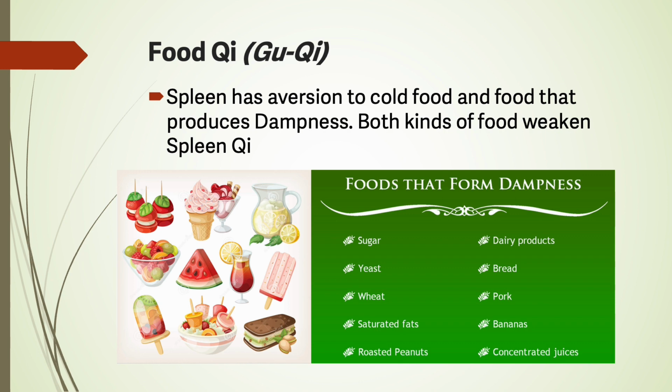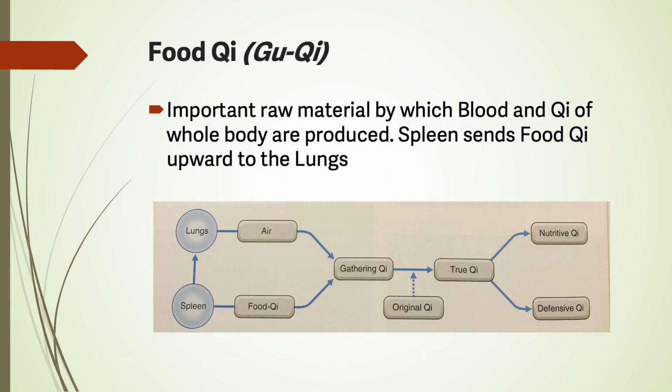Spleen has aversion to cold food and food that produces dampness, and both kinds of food weaken the spleen qi. Food qi is the important raw material by which blood and qi of the whole body are produced. Spleen sends food qi upward to the lungs.